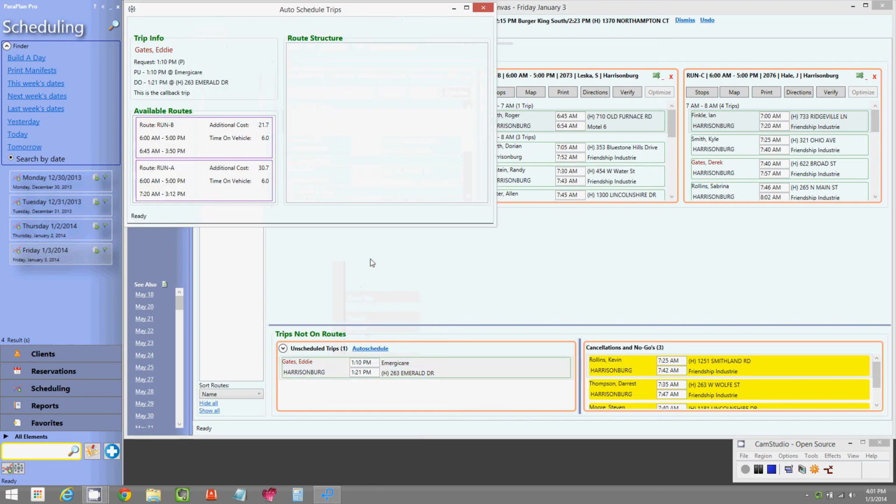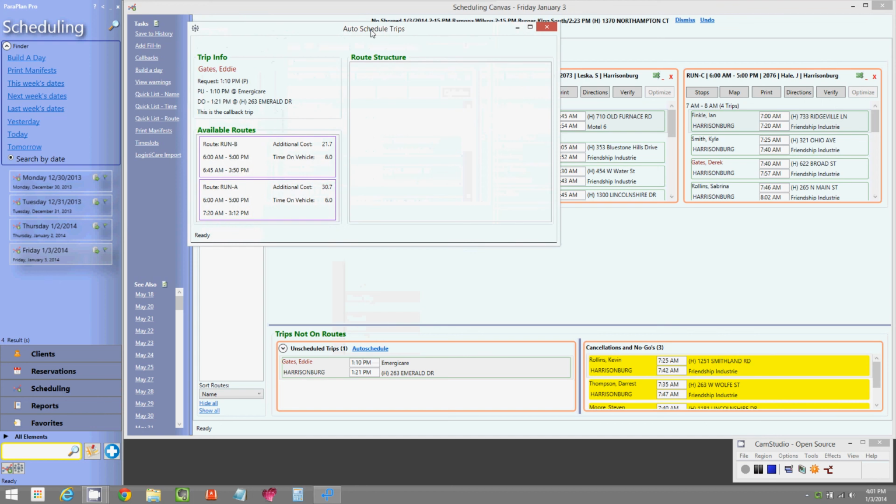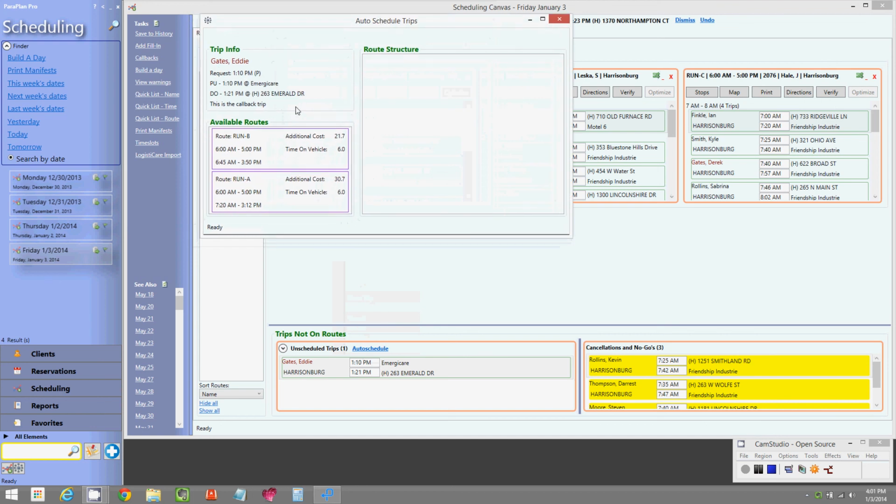And when you do that, that loads a unique new module that gives you options. So similar to session 2, when we were talking about reservations, ParaPlan would automatically assign the trip to the best route available. But with this feature inside of our scheduling canvas, you can pick which run you want. So ParaPlan analyzed the existing schedules and said, okay, the best fit for this trip is run B because it only adds 21.7 minutes to that route. Another feasible solution would be run A, but it adds 30.7 minutes to that route.